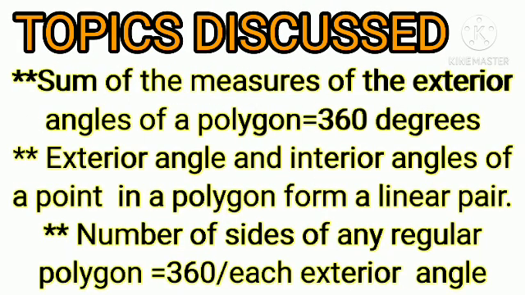What are the topics discussed in the first video, children? The sum of the measures of the exterior angles of a polygon is 360 degrees. The exterior angle and interior angle at a point in a polygon form a linear pair. And the number of sides of any regular polygon is 360 divided by each exterior angle.